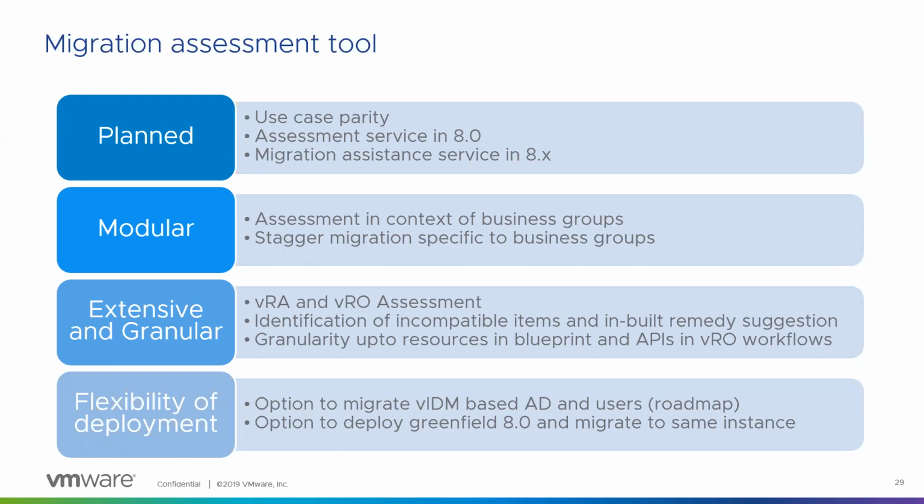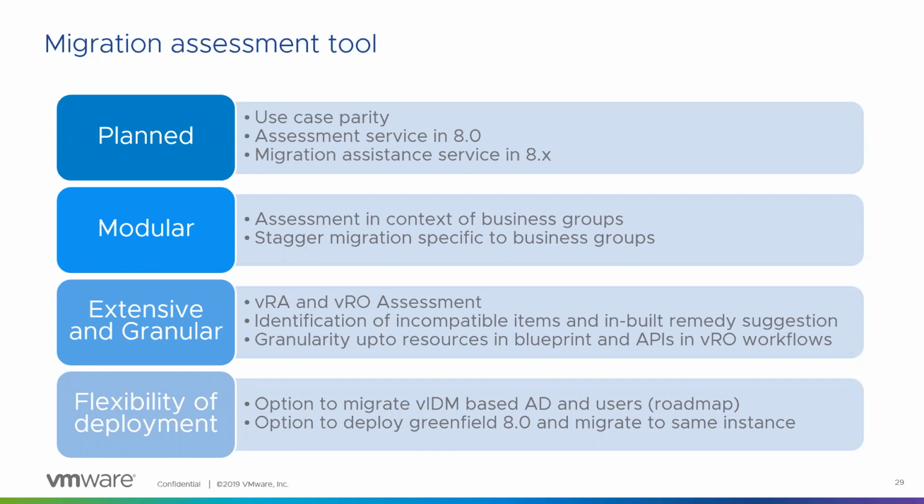The assessment tool is also very modular, wherein we do the assessment business group by business group, so that the migration is not one big bang approach. You'll be able to migrate one business group at a time, see what works and what doesn't, and if something doesn't work well, you'll always be able to roll back changes and essentially clean up the environment in version 8.